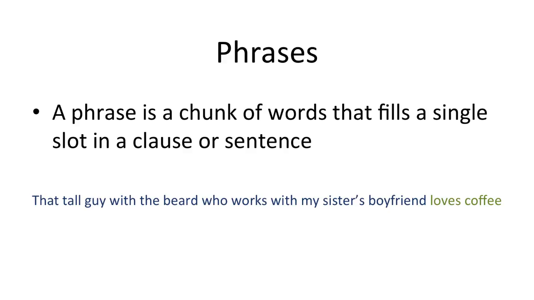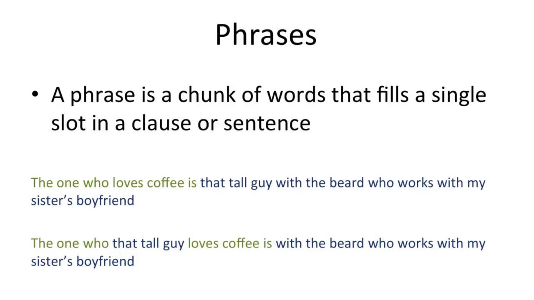For example, if we change the sentence to the one who loves coffee is that tall guy with the beard who works with my sister's boyfriend, those 12 words still have to stay together. We couldn't break them up and say, for example, the one who that tall guy loves coffee is with the beard who works with my sister's boyfriend. So a chunk of words like this that goes in a single slot in the clause, refers to a single entity, and can't be broken apart, is called a phrase.